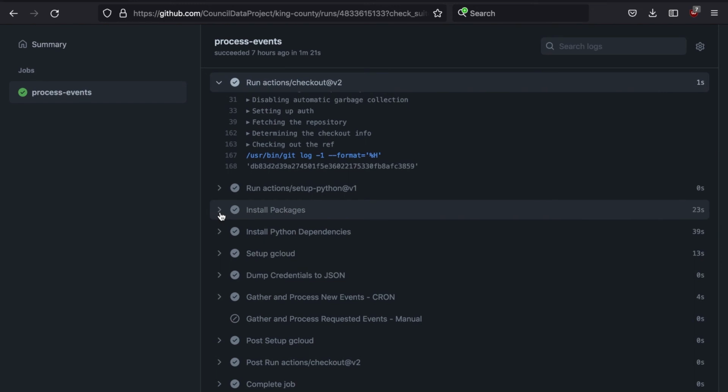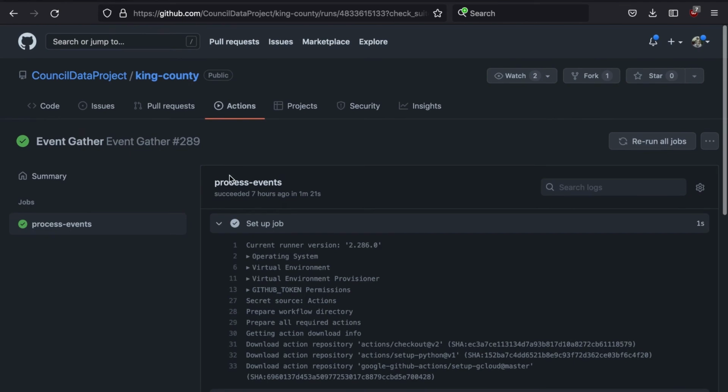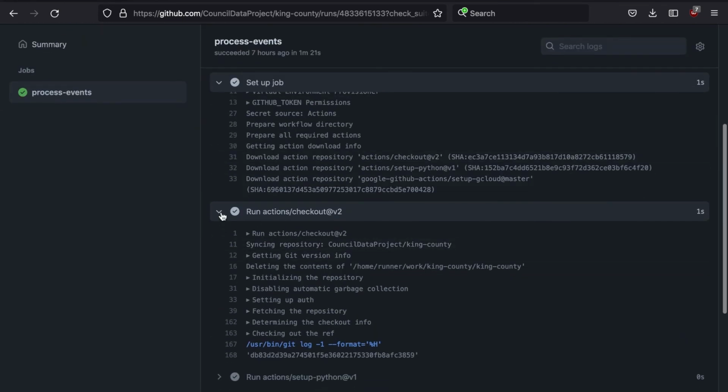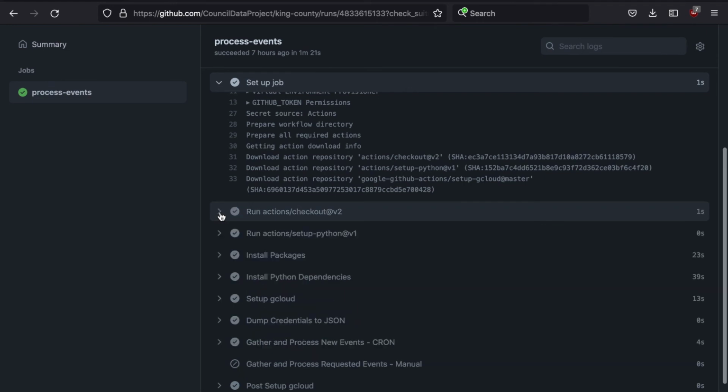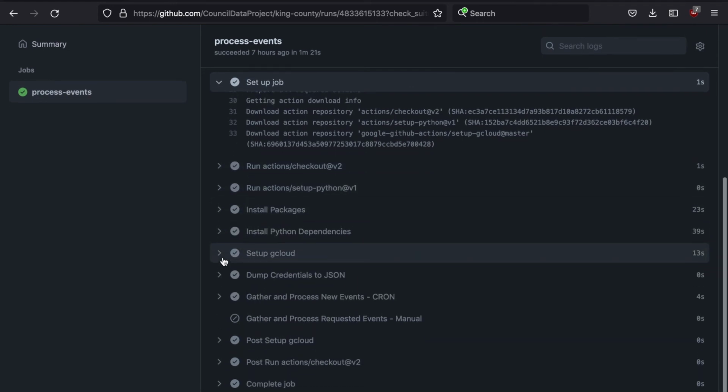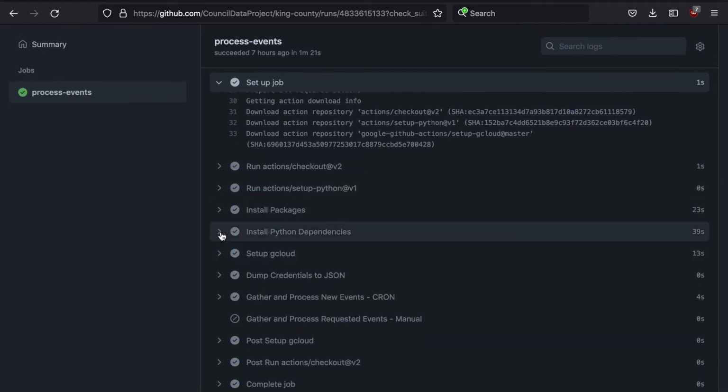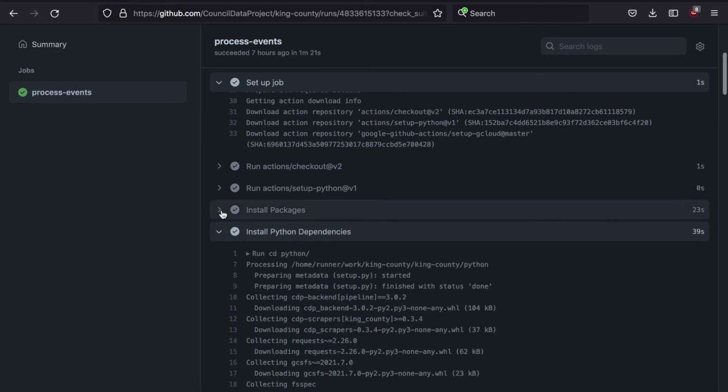And hypothetically, let's say a child deployment was running into issues and they wanted to reach out to the CDP team asking for some help, and they can just link us that run for that specific action, and we can see the logs and help them easily debug. So GitHub Actions are a tool that we really leverage for all of our workflows.